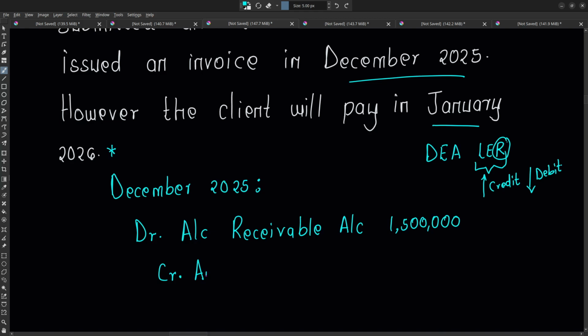We could name this account audit fees. As mentioned earlier, each organization, depending on what they do, prepares its own chart of accounts and classifies them as revenue accounts or expense accounts. So this is basically a revenue account. Here we're calling it audit fee. Some organizations would just call it revenue or revenue account. So here we'll have 1.5 million. You already see we have recognized the revenue even if we are yet to receive that money.